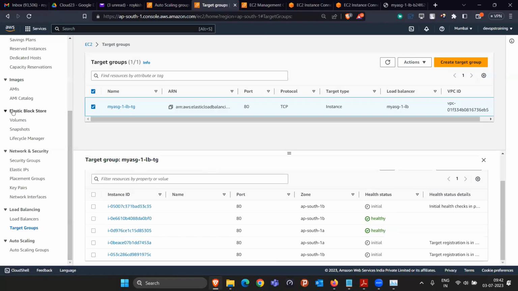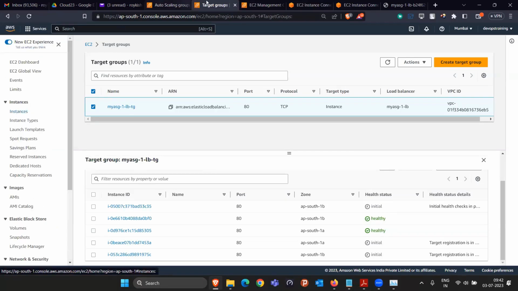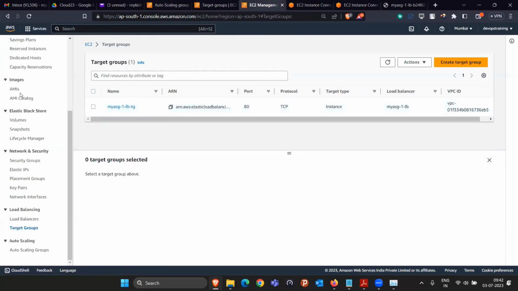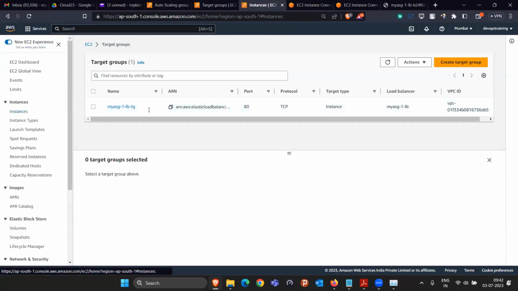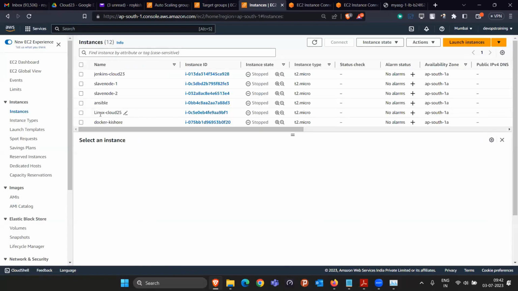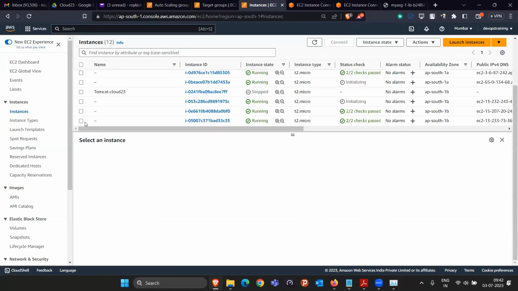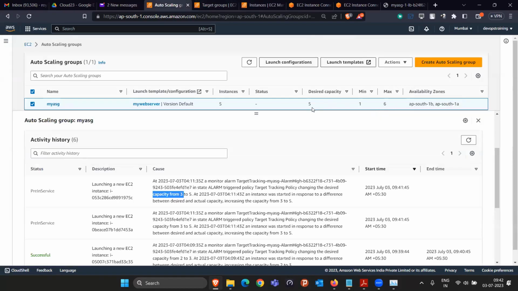And not only this, if by mistake somebody comes here and deletes any of the instances, then also the auto scaling group will take care and start the instance again. Because the AWS auto scaling group has to make sure that at least 5 desired capacity should be there. So they will make sure these 5 should run. If this is not running, then definitely they are going to start one more. And if the desired capacity is 2 or 1, then they are going to shut down the machine also.